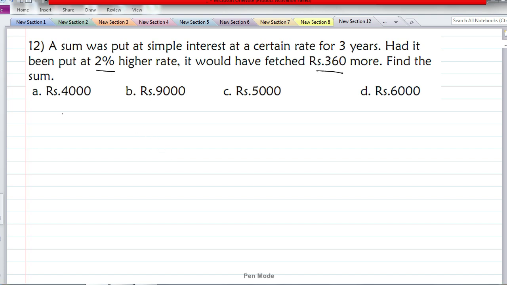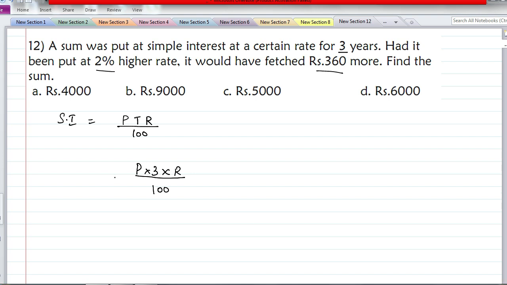We know the simple interest formula. Simple interest formula is PTR by 100, right? So here, what is the first case? There is a certain amount of money. It is invested for 3 years at a certain rate of interest. We don't know the rate of interest. So interest earned is P into 3 into R by 100. Suppose he had invested it at 2% higher rate, they would have got more interest. The difference between these two interests is 360.